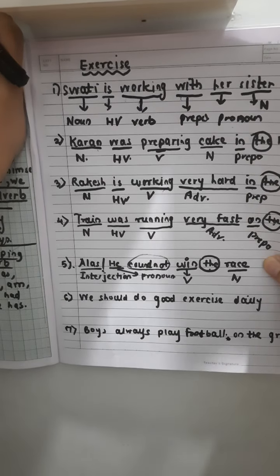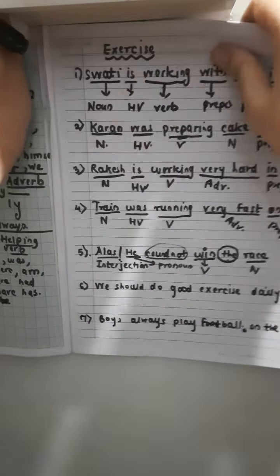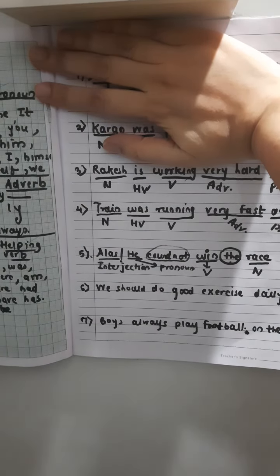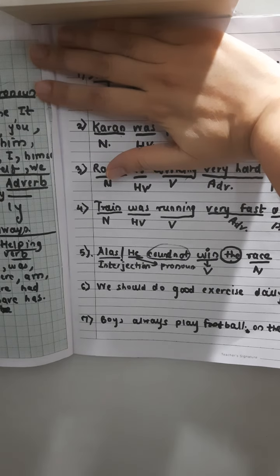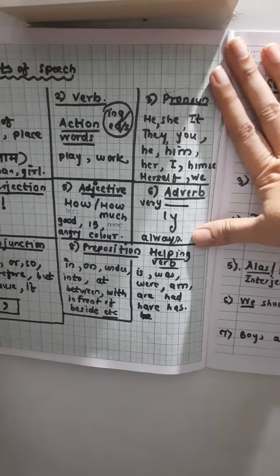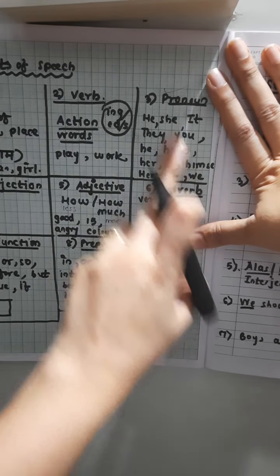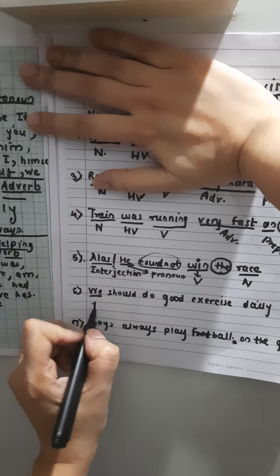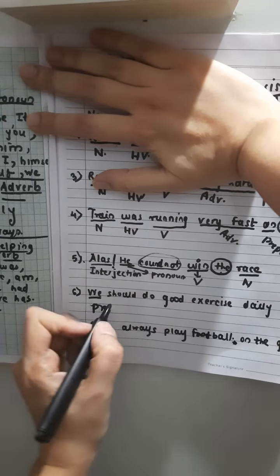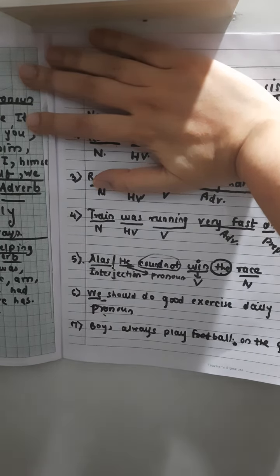We should do good exercise daily. Yeah, part of a lifestyle, na? We have to do. We. Where is we in the chart? We, yeah, here. This is pronoun. It's a pronoun. So I will write here pronoun. Okay, I'll write the full form. Preposition और ये गलत ना हो जाए.